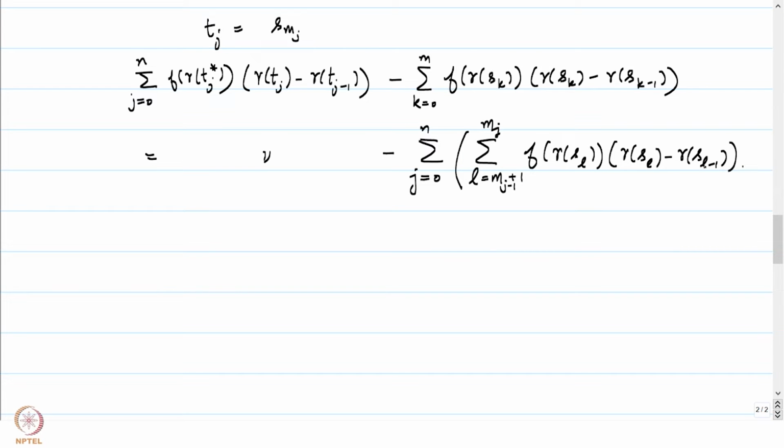So as you can see, this is just basically partitioning the partition further into smaller pieces.